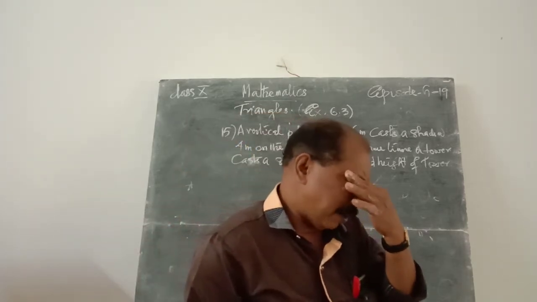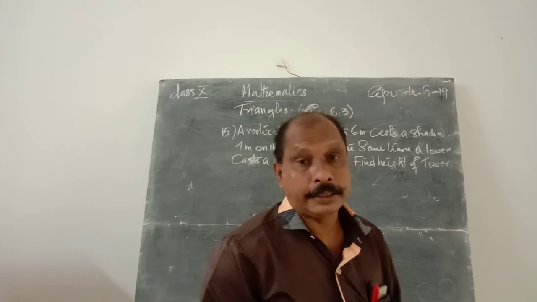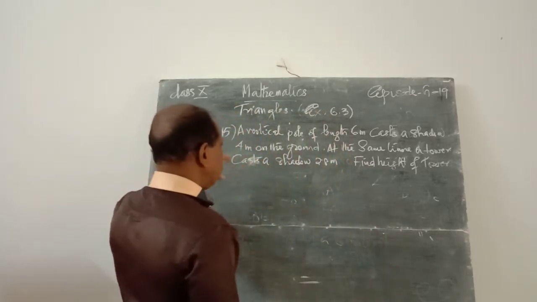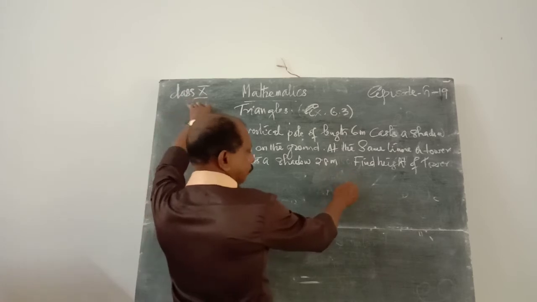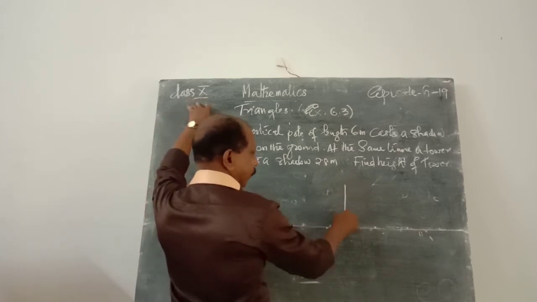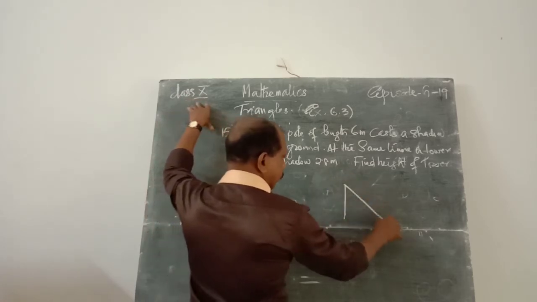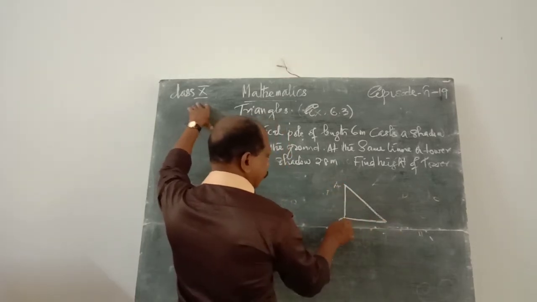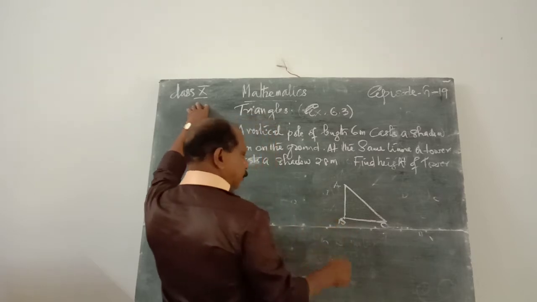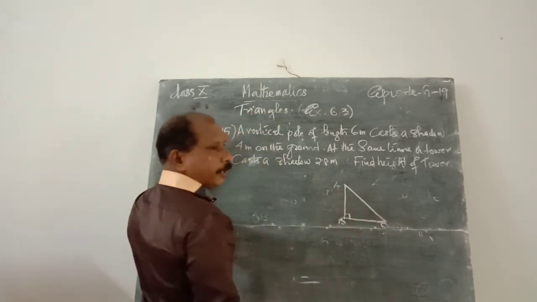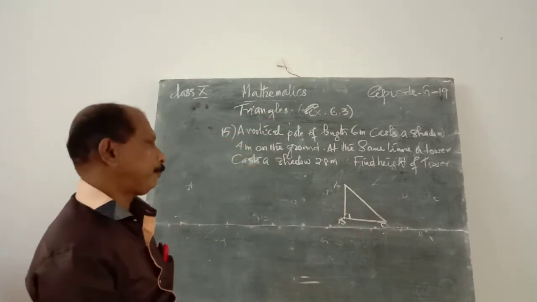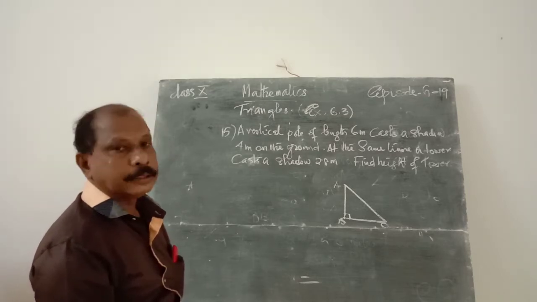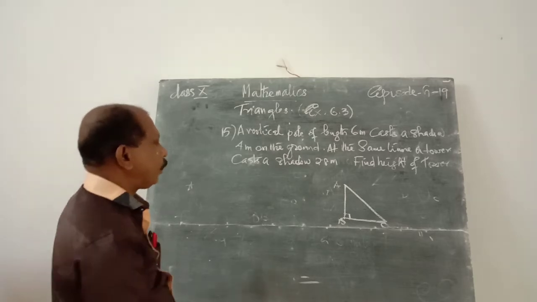This is also a problem in heights and distances, that is application of trigonometry. Let us answer our first one. That is a pole ABC, right angle at B, because the pole is always perpendicular to the ground. BC is the ground and AB is the pole. The length of that is 6 meter.